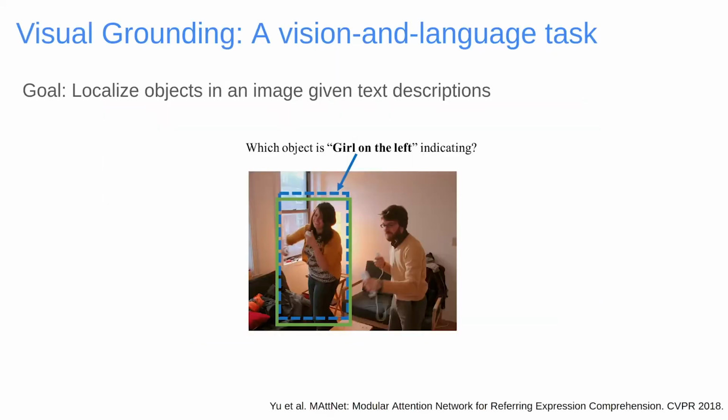This problem is an example of a visual grounding task. Visual grounding is a vision and language task in which the goal is to localize objects in images given free-form textual descriptions of those objects. In the example, there is an image and a corresponding description that says "a girl on the left." In this case, the visual grounding task is to compute a bounding box in the image corresponding to this text. Visual grounding has applications in many areas, including image captioning, visual question answering, and instruction following.